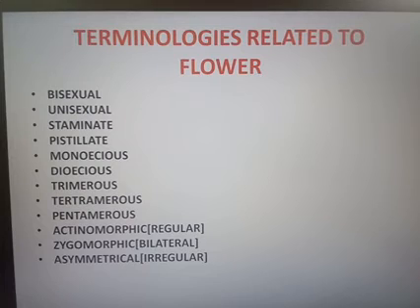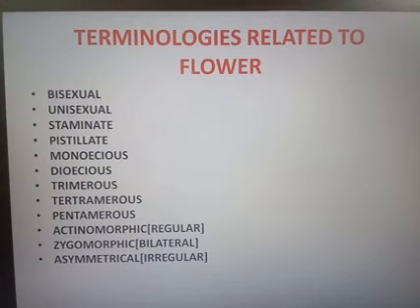Okay. Then the next is when the male and the female flowers are present in the same plant. Not in the same flower, I am telling. If the male and the female portions are seen in the same flower, that is bisexual or hermaphrodite. Here I am telling male and female flowers are present in the same plant. Okay, don't get confused. That is known as monoecious.